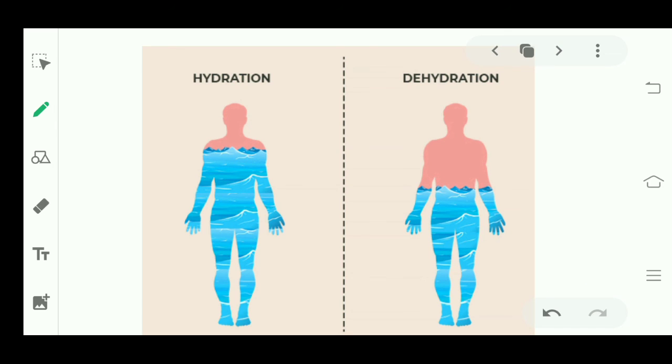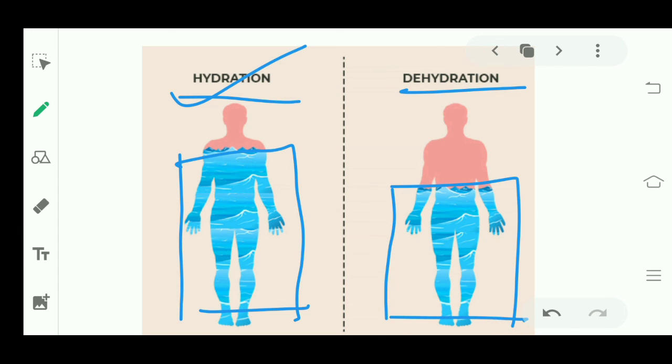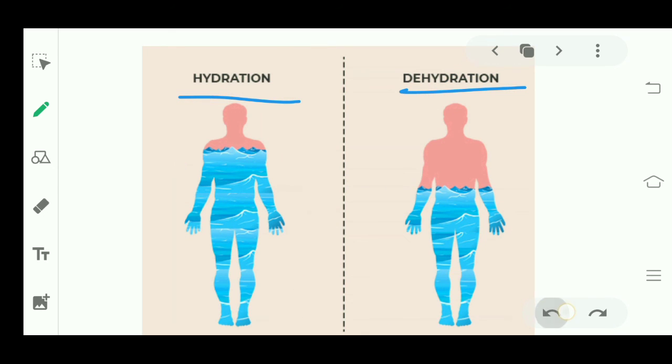Now there are two conditions, hydration and dehydration. When you have a proper amount of water in your body, that condition is known as hydration. But if you have less water in your body, that condition is dehydration. So how does your amount of water get reduced?